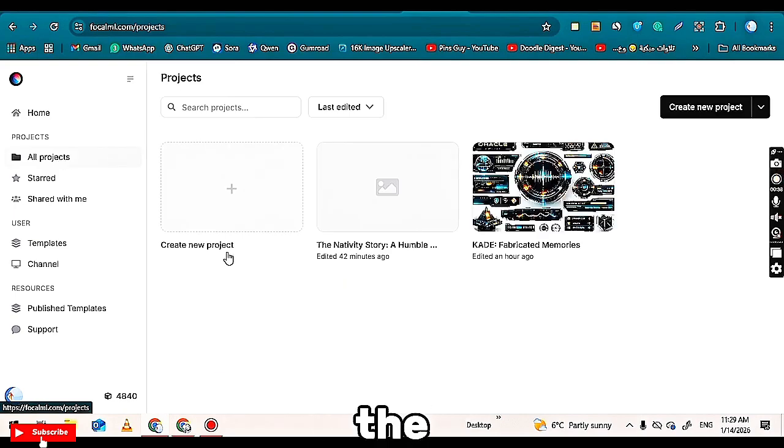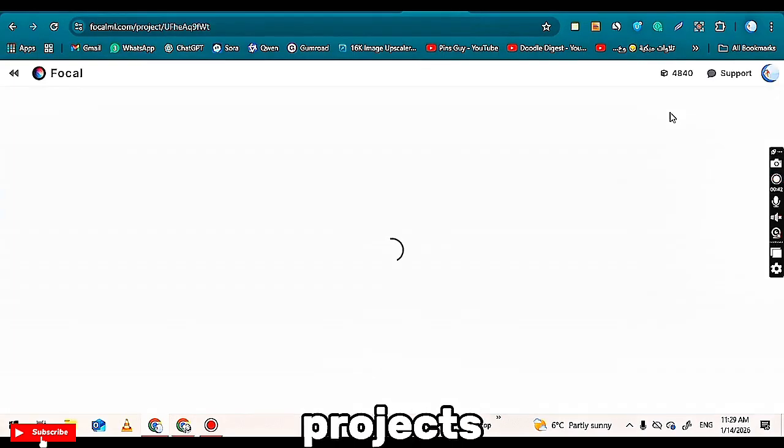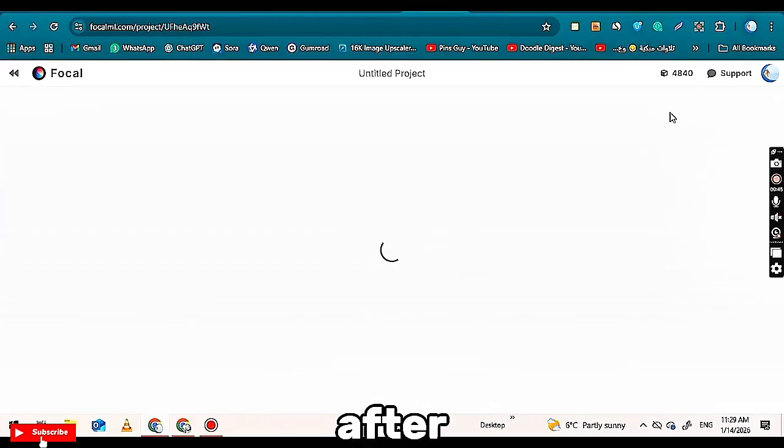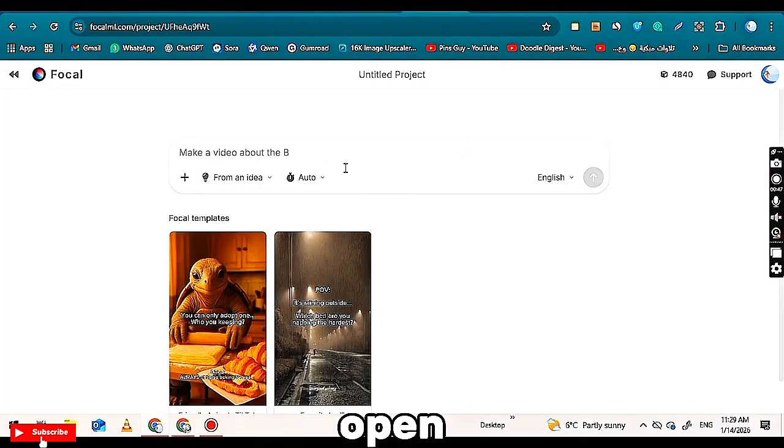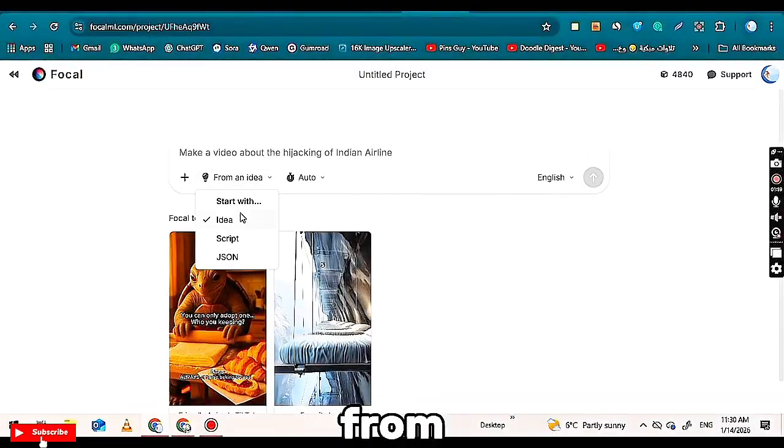On the home screen, you will see the Home option, and below that, you need to click on the All Projects section. In this section, all the projects you have created will be displayed in front of you. After that, click on New Project, and a new screen will open in front of you. Here, select the option called From Any Idea.